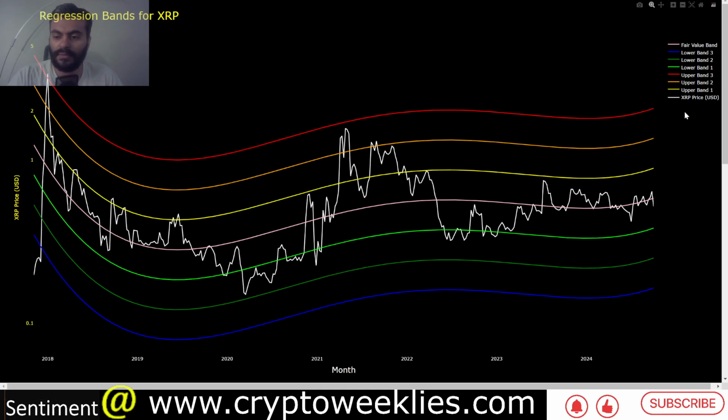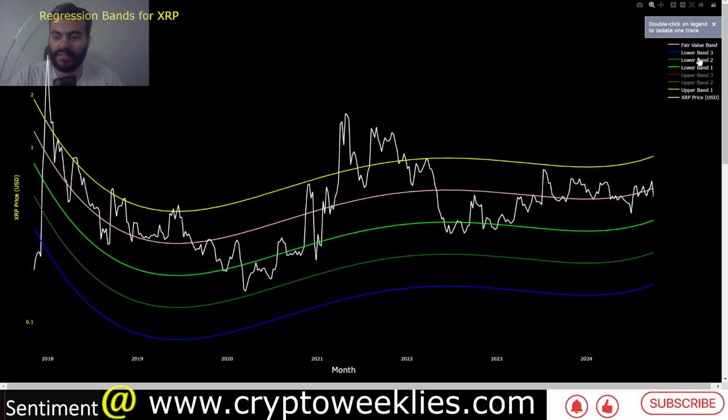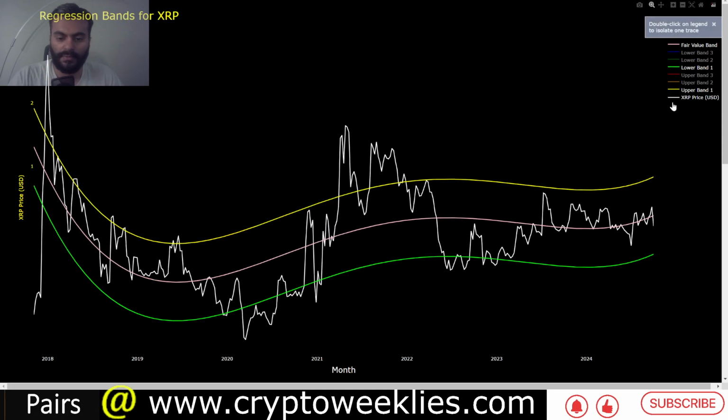Again, 68 percentile of price action behavior is within this 1 standard deviation band. You can see only during the extreme mania phases the price action leaves this 68 percentile zone to the upside, and during the extreme bear phases, that's when it leaves to the downside.